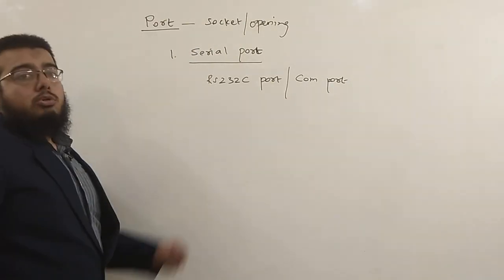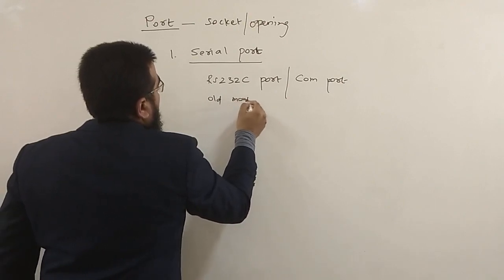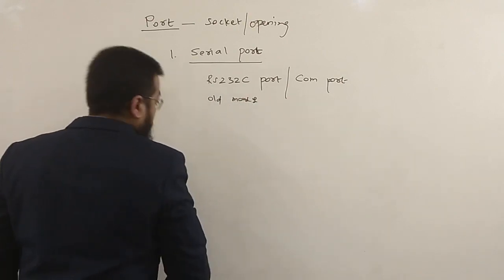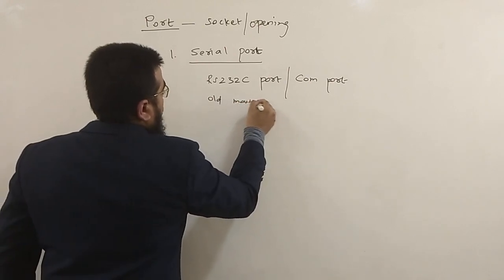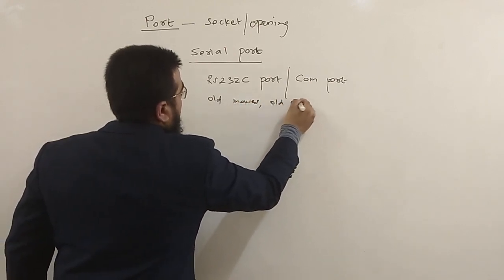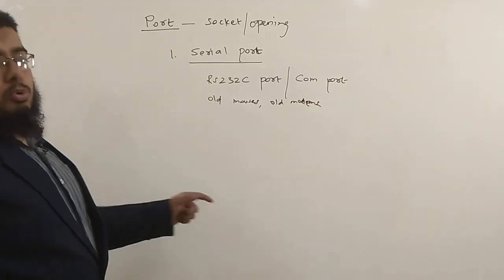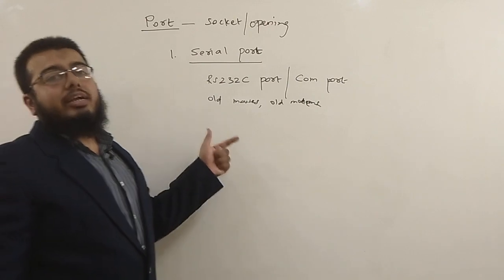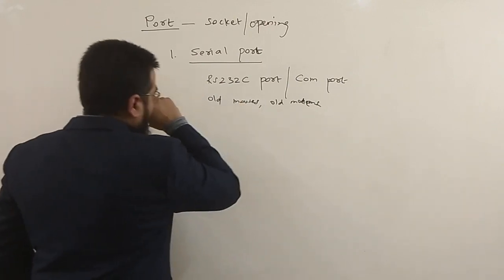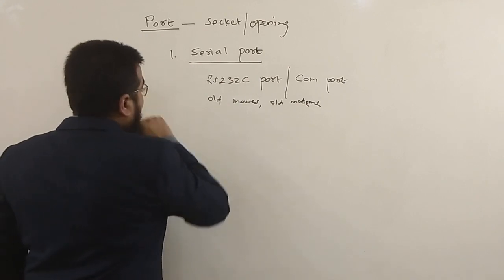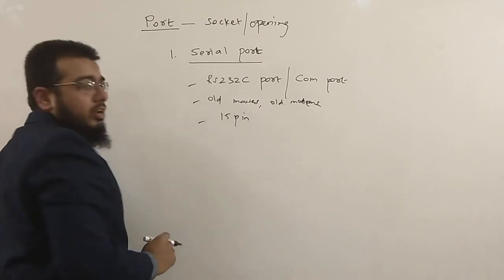It was used for all old mouses, old modems; they will all use this port. Now, this is already an outdated port, nobody uses it. It is a 15-pin port.